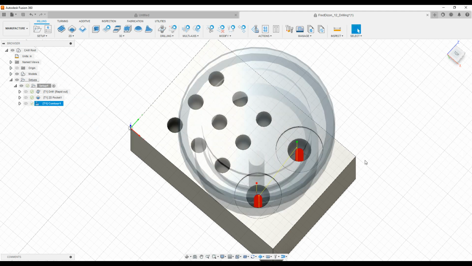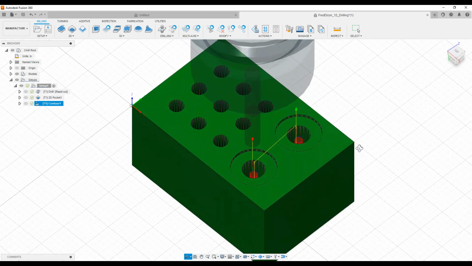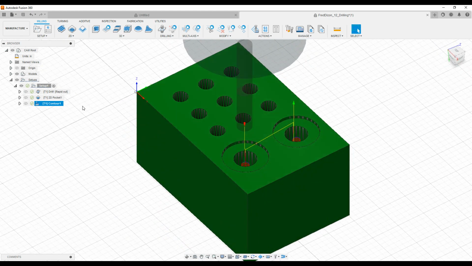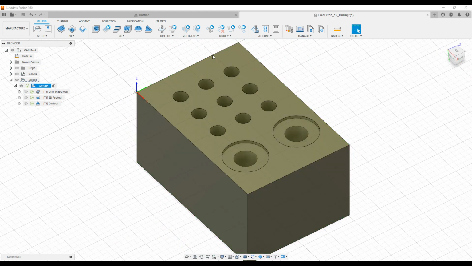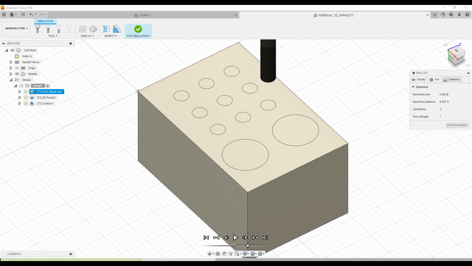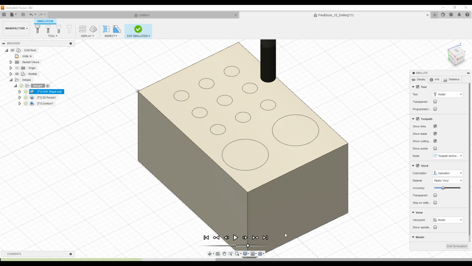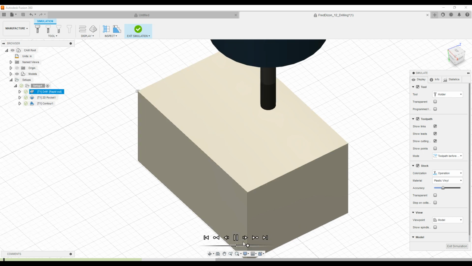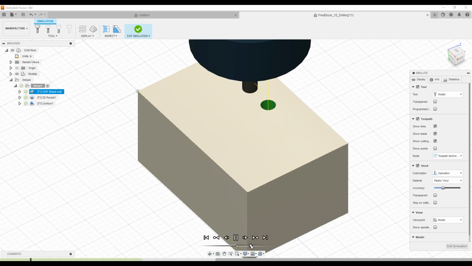All right. Okay. So let's go to setup, click on setup, and then go to actions and simulate. Statistics wise, this is an 8-minute process. It's going to fast forward a bit.